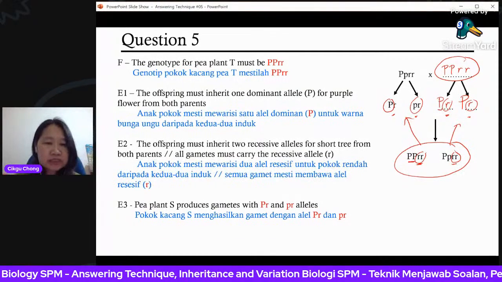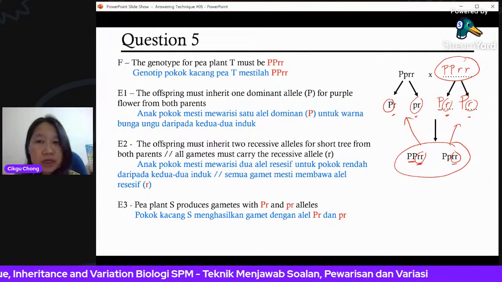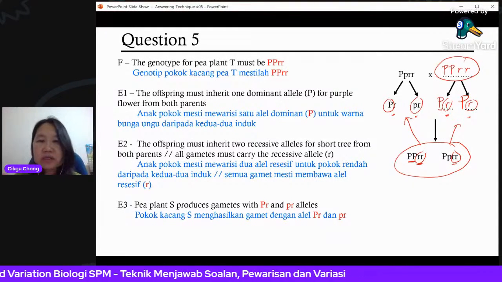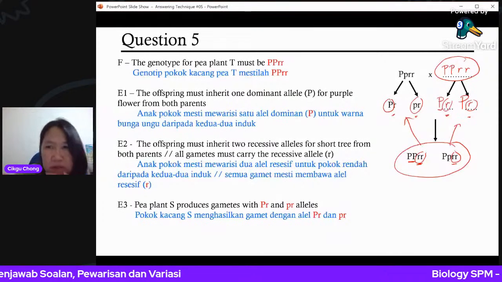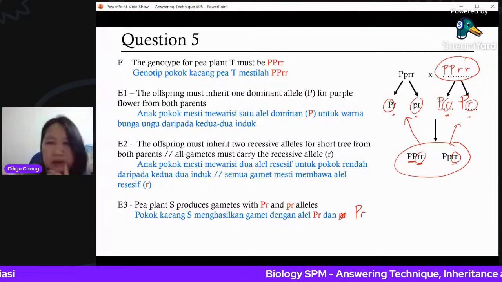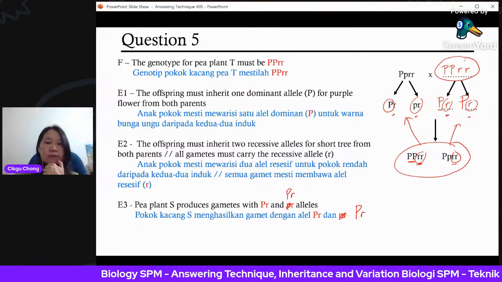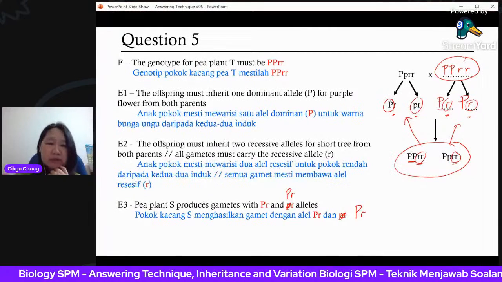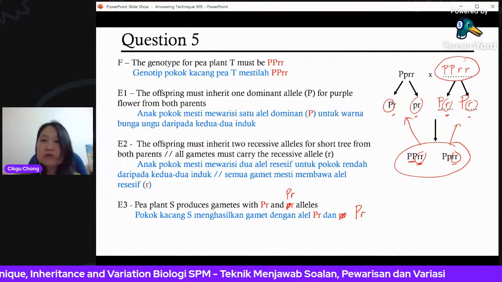So P plant S produces gametes with allele capital P, capital R, and another one is capital S. Sorry, this is wrong, I wrote them wrong. So capital P and R, capital P and small r. All right, so there you have it.